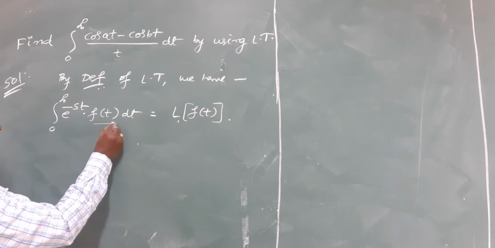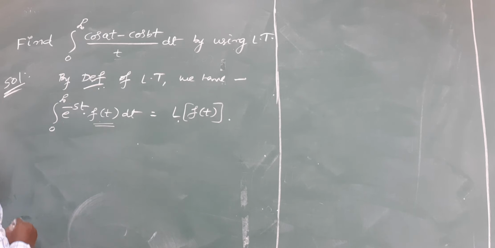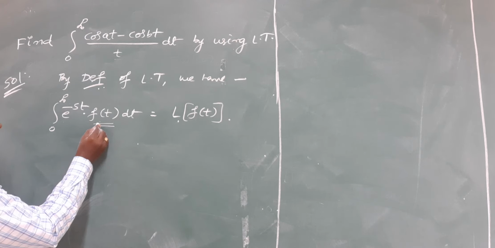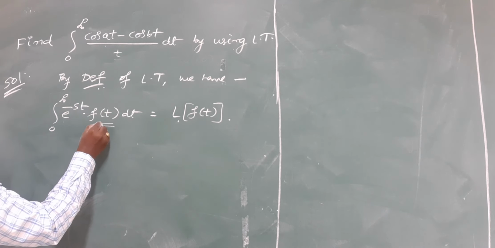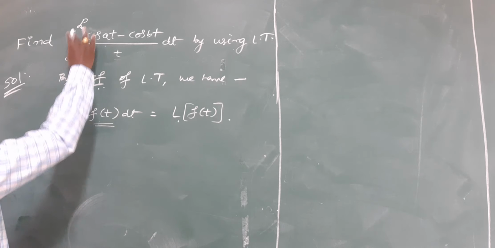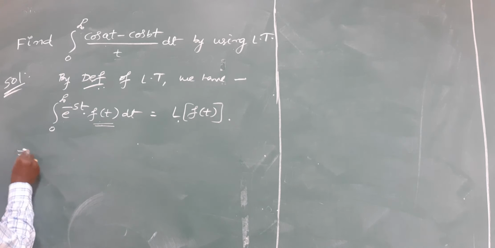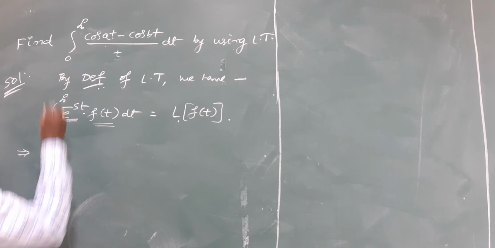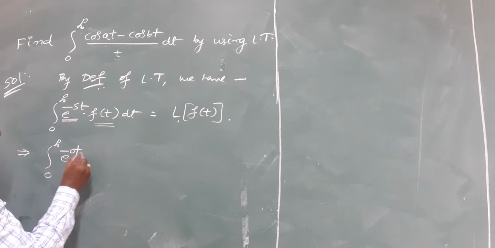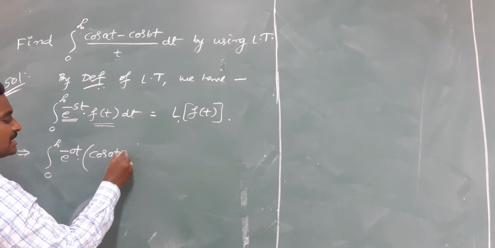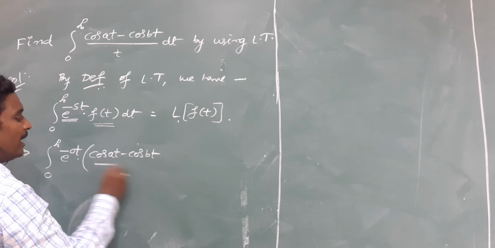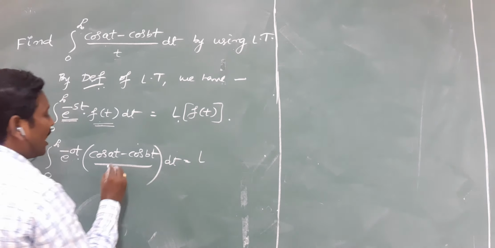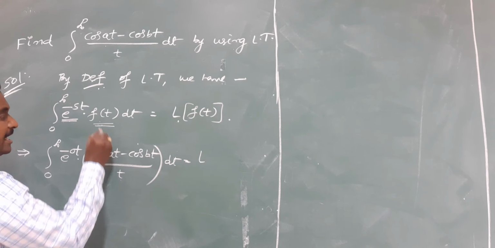Here f of t is nothing but the product of the exponential term. Please compare the given problem with this problem now. By comparing, we are observing that the exponential function is not there in the given problem. That's why the given problem can be written as the integral from 0 to infinity of e power minus 0t into cos at minus cos bt whole by t into dt, is equal to, we have cos at minus cos bt whole by t instead of f of t.